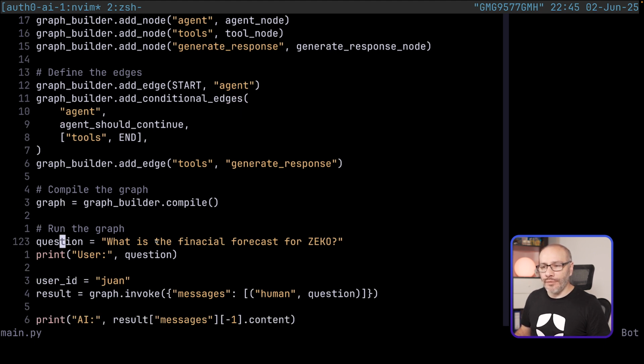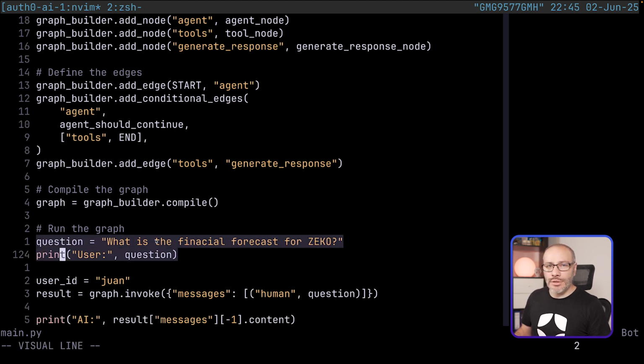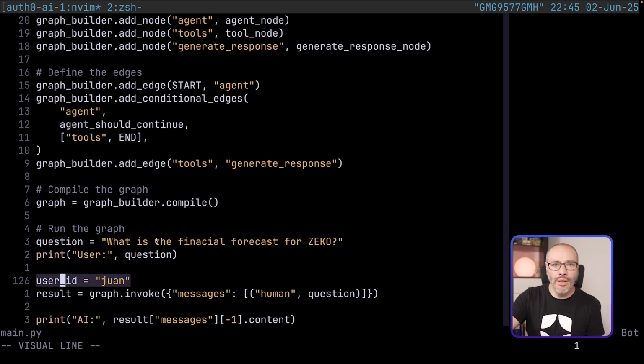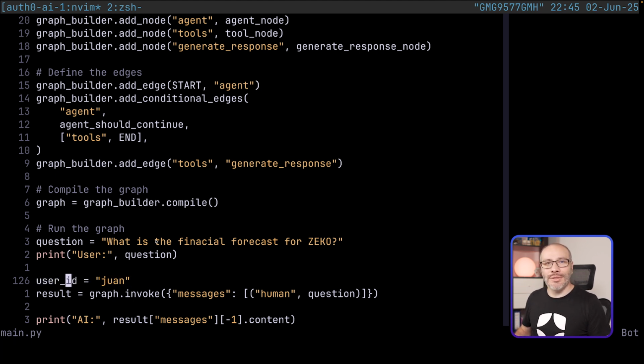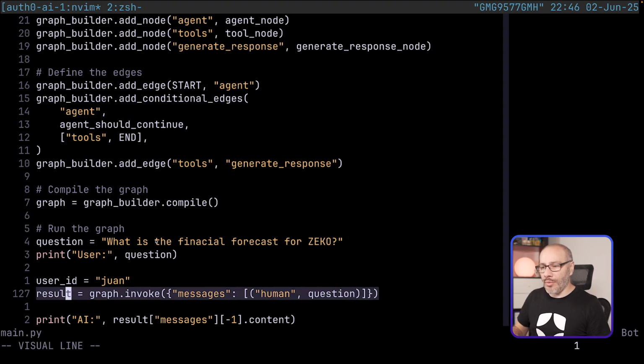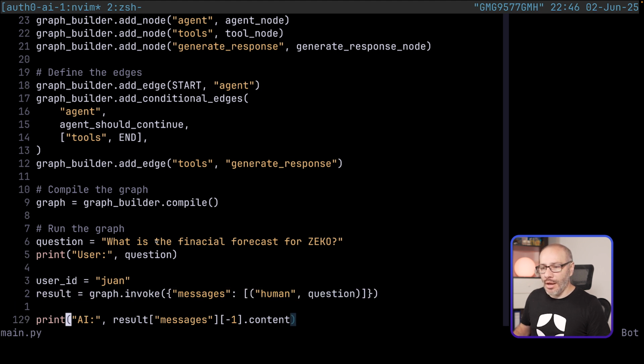Then to run the graph, we simply have the question from the user. We have a user ID in here that we currently have hard-coded, but if you use Auth4GenAI, you will make sure that you are passing the right user that you are capturing from the context and not simply a hard-coded value. This is just for simplification and demoing one feature at a time. And then we have the result where we simply invoke the graph with our list of questions